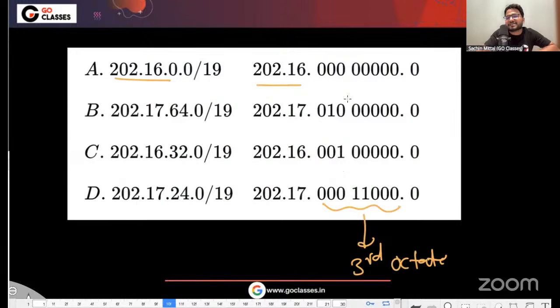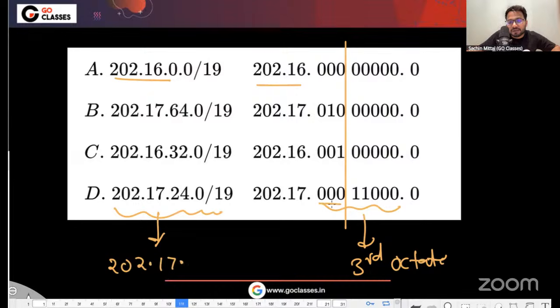Now since it is slash 19, only the initial 19 bits matter to you, which means the 16 and 3 more bits. Only up to this point matters to you. Whether 1 or 0 is written here in the host ID part doesn't really matter, because this network is absolutely, 100% the same as saying this dot 17 dot 0.0 slash 19, since these are 0 so you can put all the 0s. These two networks are absolutely the same.